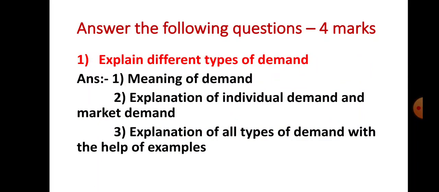Answer the following questions. Okay, this is a 4 marks question in your theory paper. Let us see the first question. Explain different types of demand. How to write down the answer for this question? First, you have to explain the meaning of demand by writing the definition and formula of demand. Number 2, you have to explain in short what is individual demand and market demand. And number 3, explanation of all types of demand with the help of examples. Okay, this is how to write down the answer for a 4 marks question.